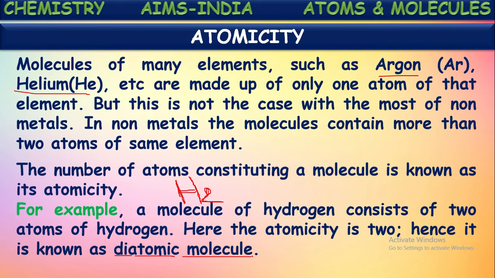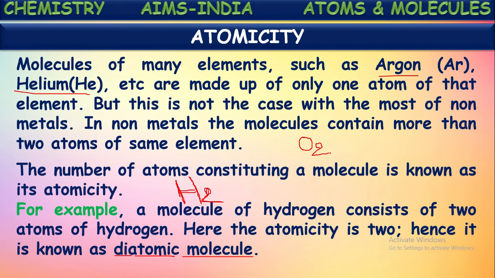Okay, did you get the atomicity meaning? Atomicity means the number of atoms present in one molecule of an element. If I say oxygen, how do we write oxygen gas? Oxygen molecules will be written like this, O2. That means in each molecule of oxygen there are two oxygen atoms.